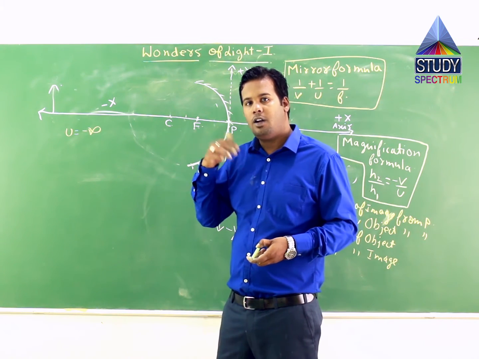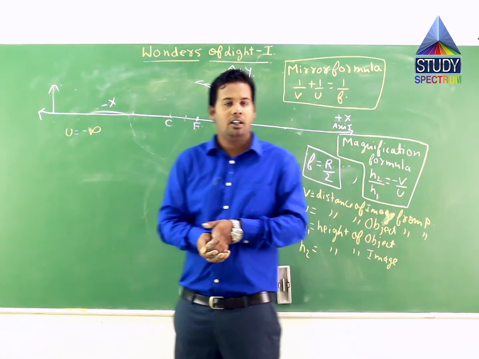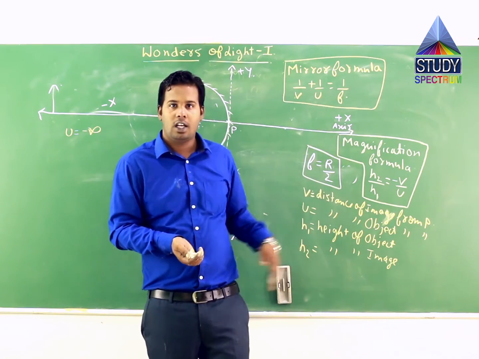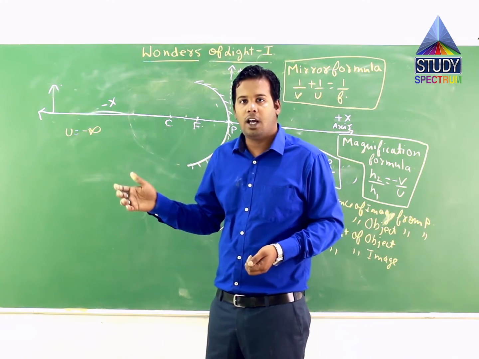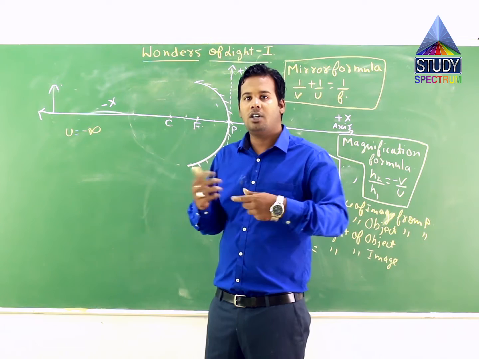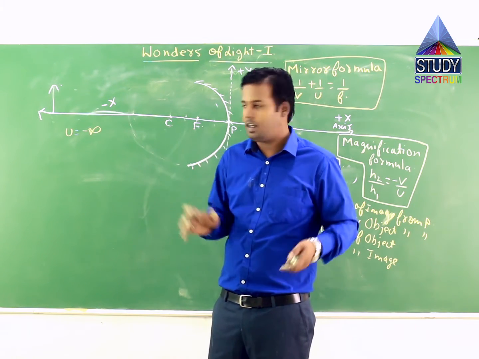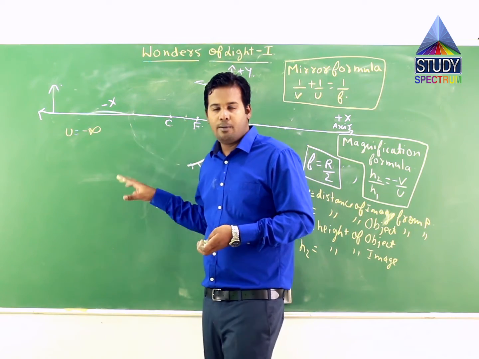In one type, data is given and you have to use that data in these two formulas to calculate whatever has been asked. In the other type, data has not been given, but the question still asks you the type of image, nature of image, position of image and so on. So we are solving that type of question.